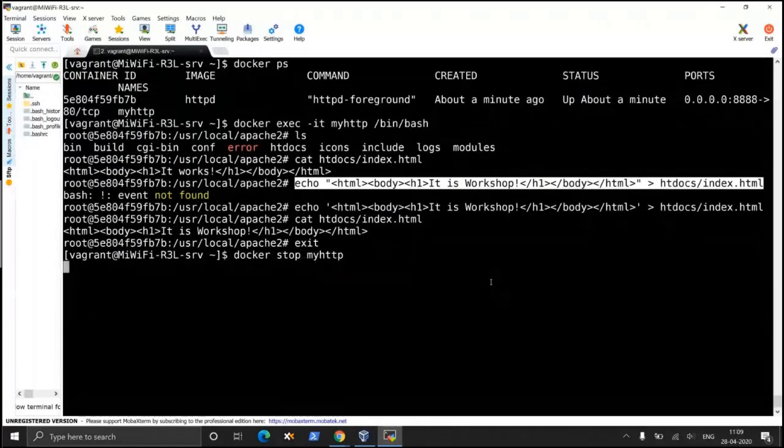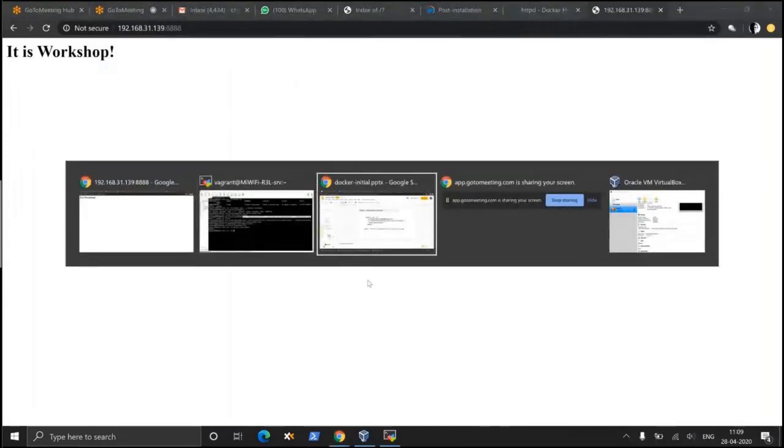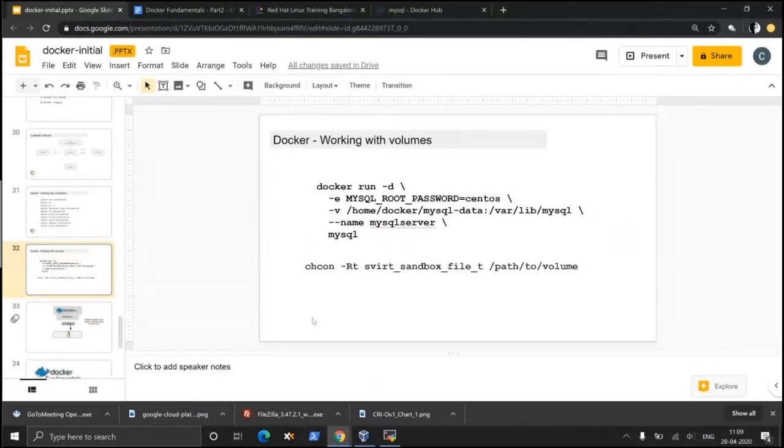So this is the container that we have created, and now we are going to use this container as our base.